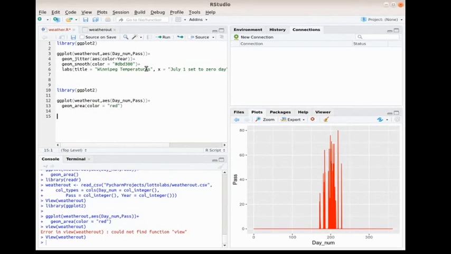One other nice thing about the library ggplot, I can take the file I want to read, weather out, aes, day num, pass. Again, that is the x and y coordinates. I'm going to do some jitter because there's a lot of data there, and if I don't jitter it, it'll just look like a bunch of dots.